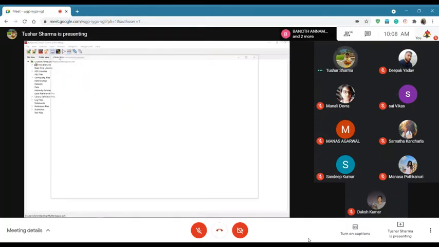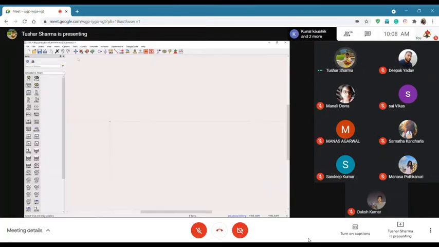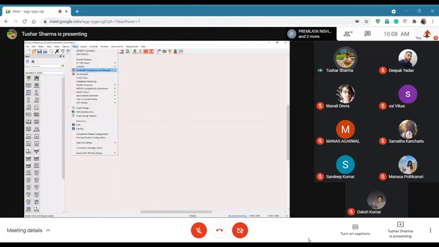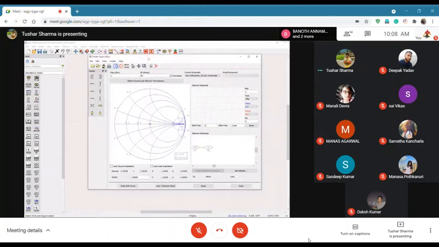So let's see. What was the impedance? 15 plus j25, right? So let's go to the Smith chart and enter that impedance, 15 plus j25. So it's roughly correct where we put the impedance.